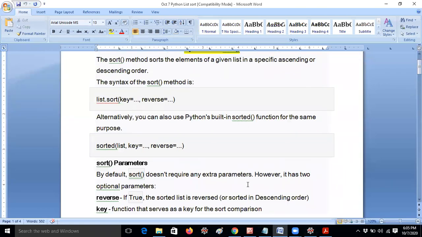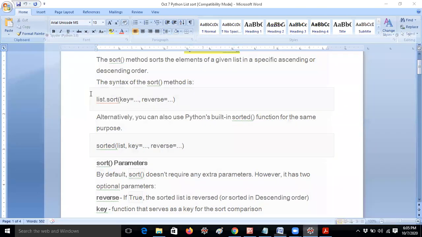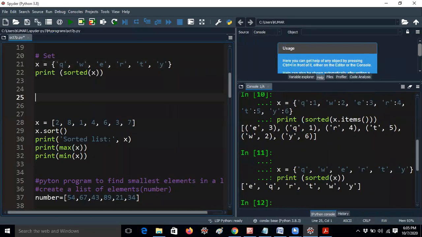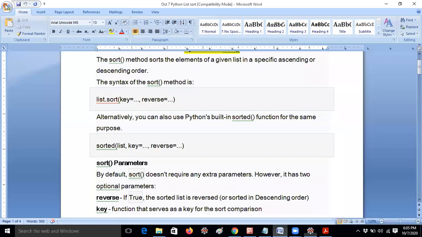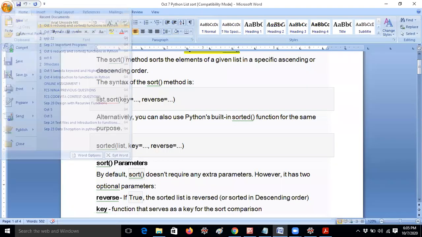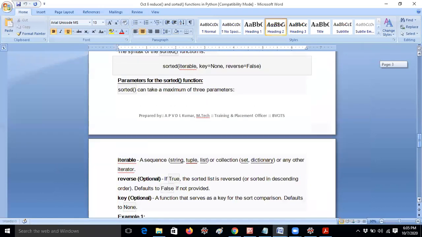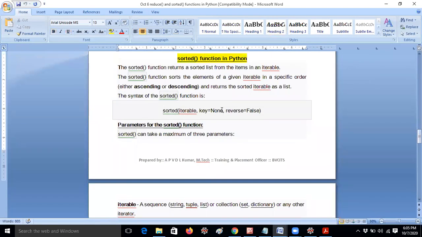Sir, how do we remember all these syntaxes? In C language and Java we don't have that much facility, I think. Yesterday in the notes itself I clearly explained the syntax of sorted. You can see here: iterable, key equal to none, reverse equal to false, and so on.